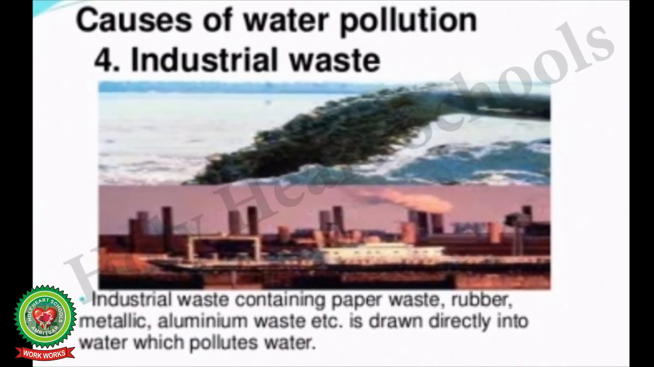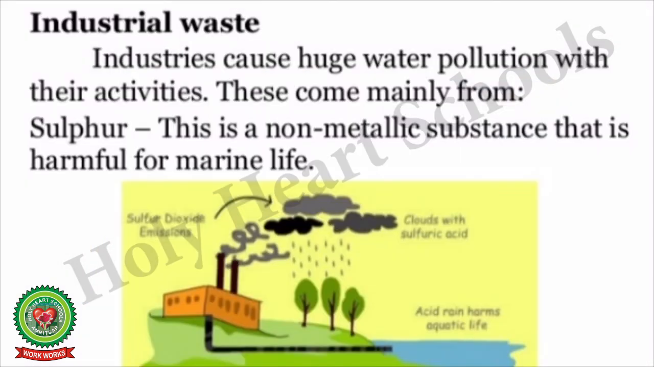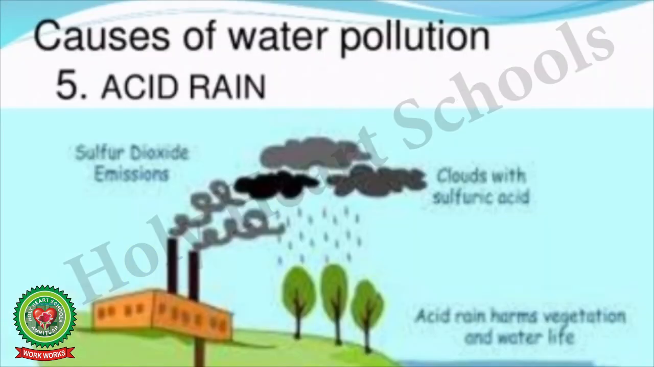Next important cause of water pollution is the industrial waste. Industrial waste containing paper waste, rubber, metallic, aluminium waste, etc. is drawn directly into the water, which pollutes the water. Industries cause huge water pollution with their activities. These come mainly from sulfur. This is a non-metallic substance that is harmful for marine life.